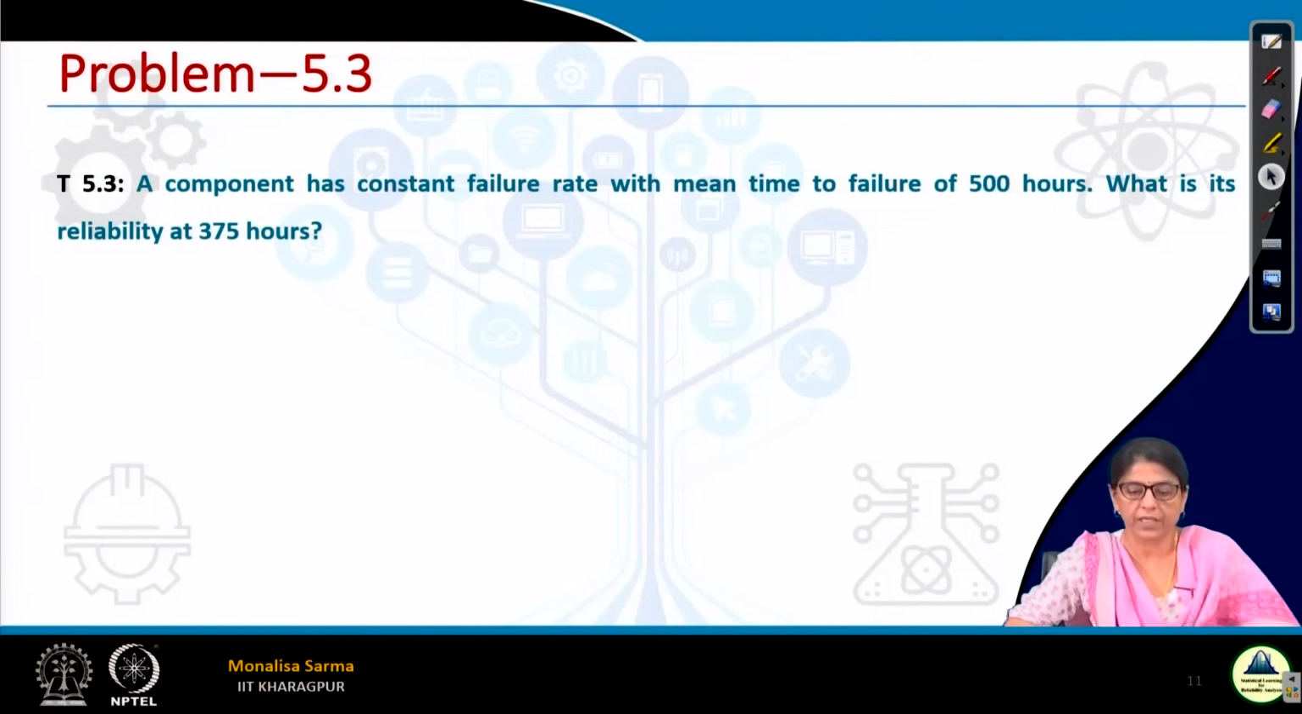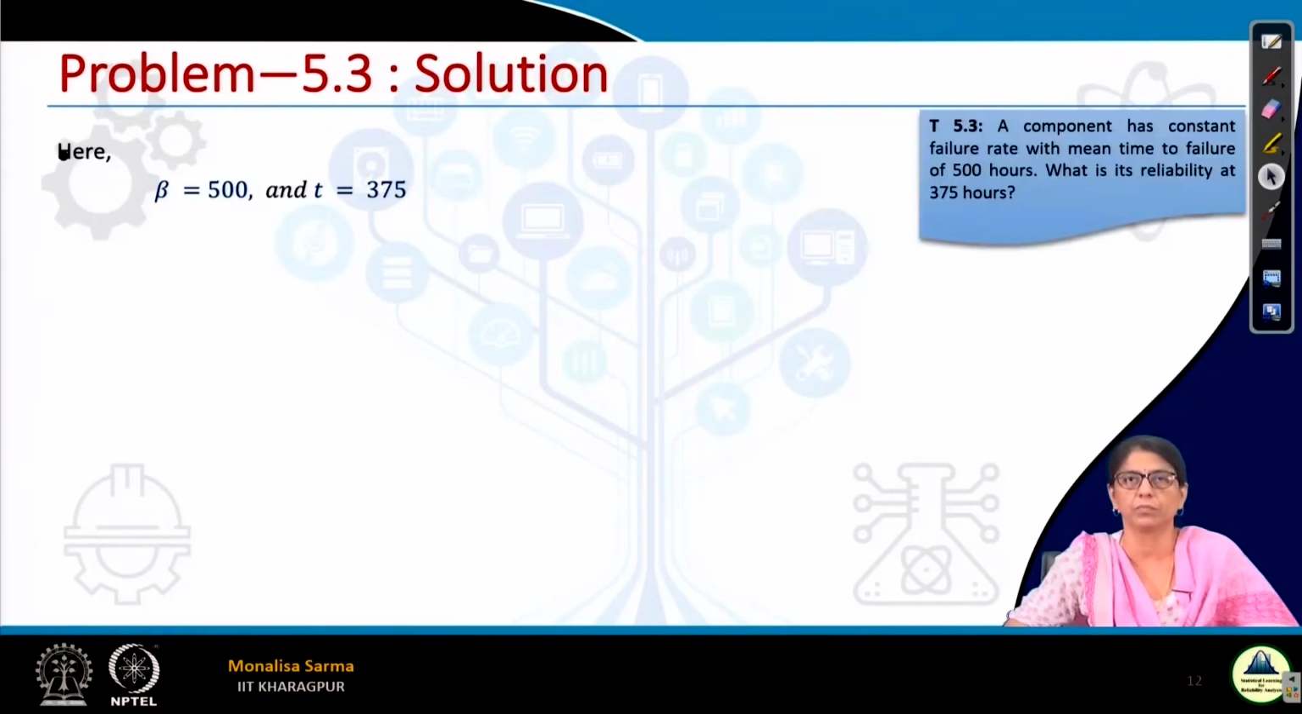So next, a component has a constant failure rate with mean time to failure of 500 hours. What is its reliability at 375 hours? Similar type of problem. So here beta is given, it is 500 hours, mean time to failure. Then we have to find out the reliability. This is again an exponential distribution.